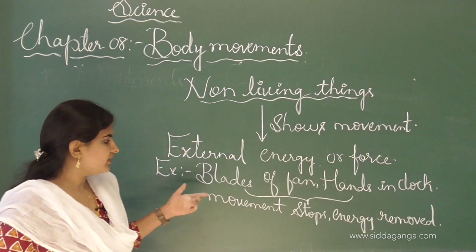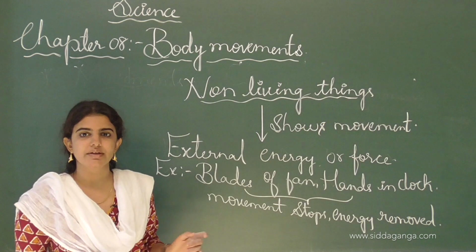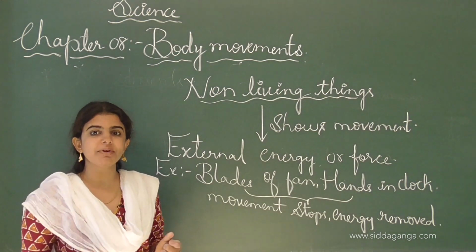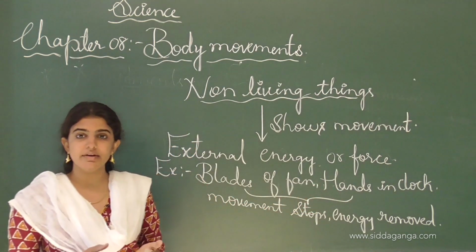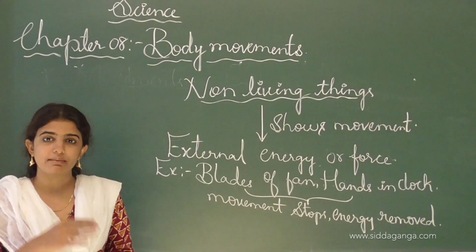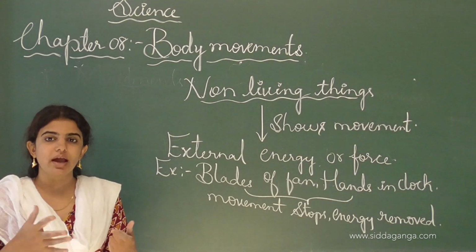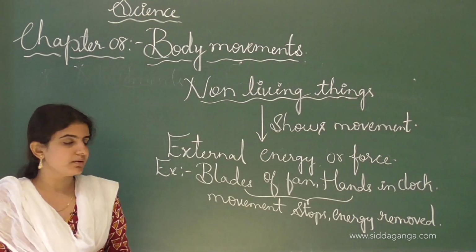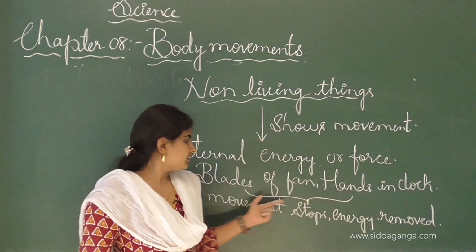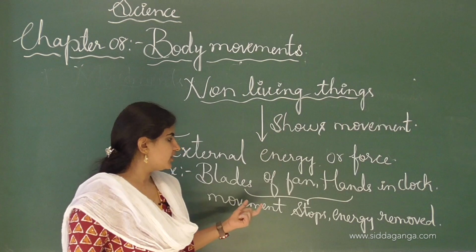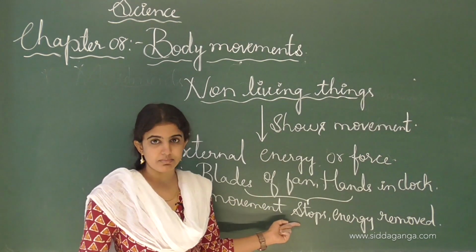See, the blades of the fan, if we put on the fan, then it will rotate, where the blades rotate and movement takes place. And the hand in the clock will move from one part to another part. See, as the time interval passes, the hands in the clock move. These are two examples which I have written on the board, and where the movements will be stopped.